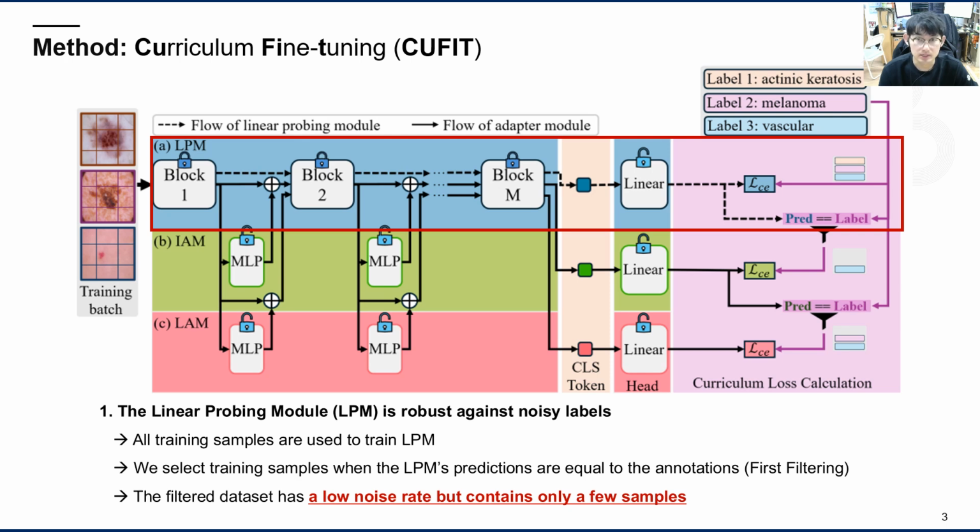The motivation for using LPM comes from the fact that linear probing is robust against noisy labels, allowing us to use all our training samples to train the LPM. After the training, we select samples where the LPM's prediction matches the annotation. These selected samples are considered certain samples as they have a small loss. We assume that this filtered dataset has a low noise rate, though it contains only a limited number of samples since the accuracy of linear probing is relatively low.